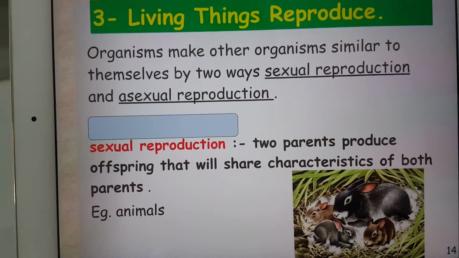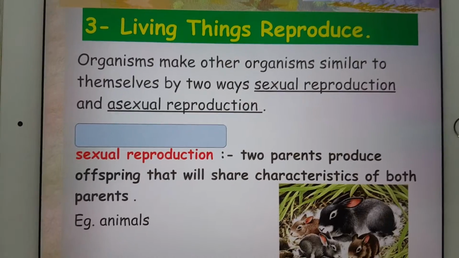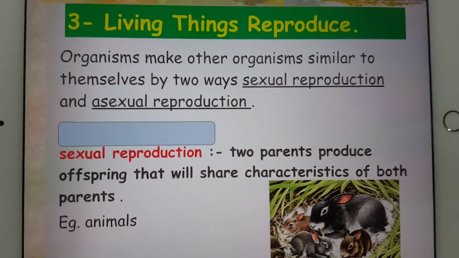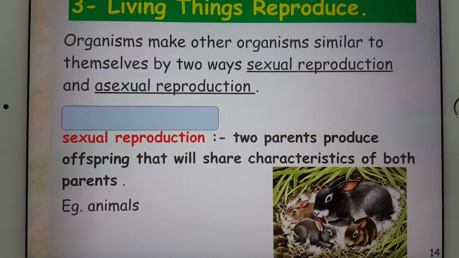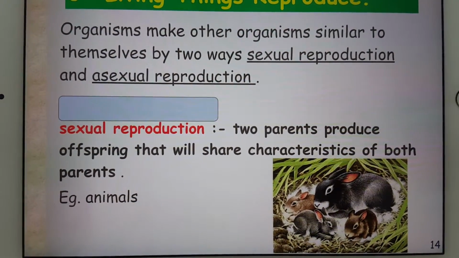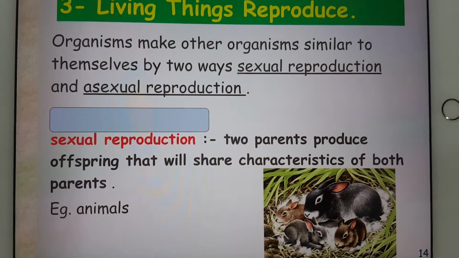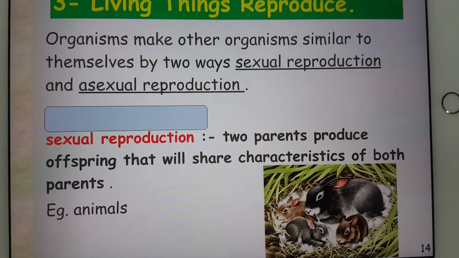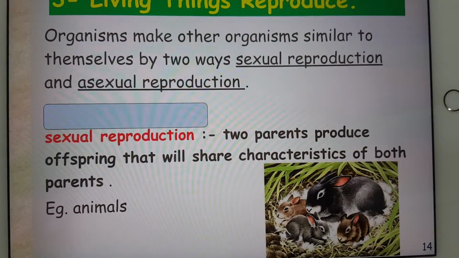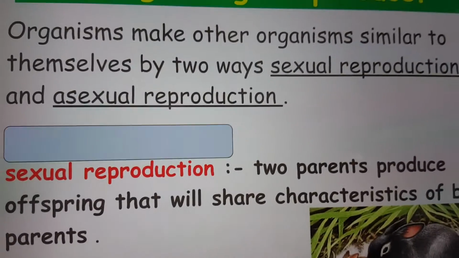Today, we will continue to learn the characteristics of living things, and we're on the third characteristic. Living things reproduce, but how can they reproduce? There are two ways to reproduce new offspring. What are these two ways? The first one, sexual reproduction. The second one, asexual reproduction. Okay, let's wrap it up.